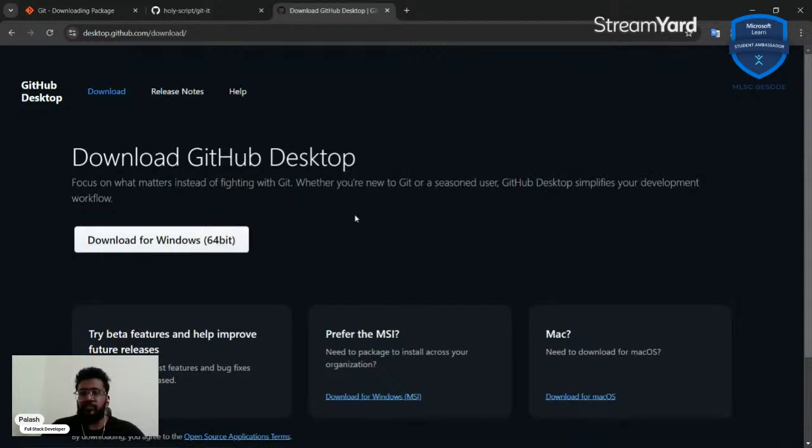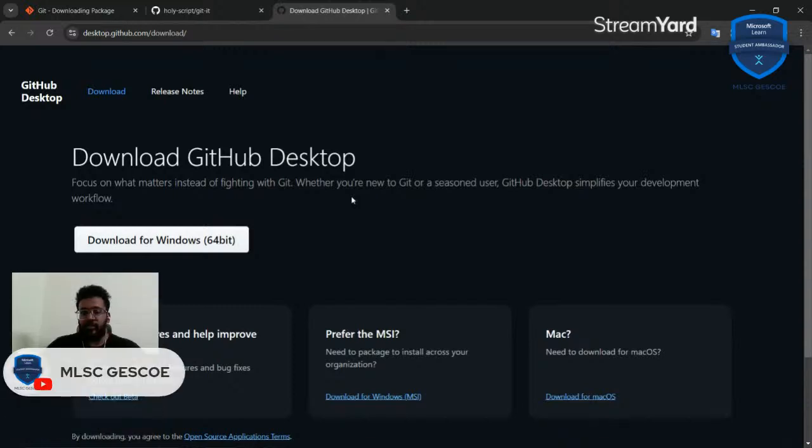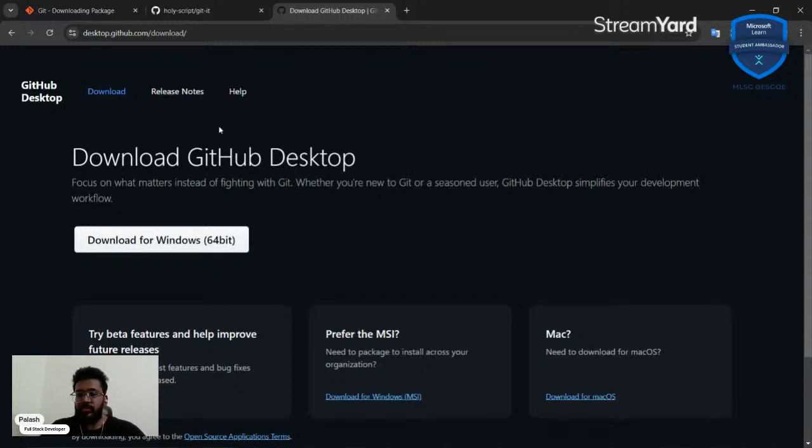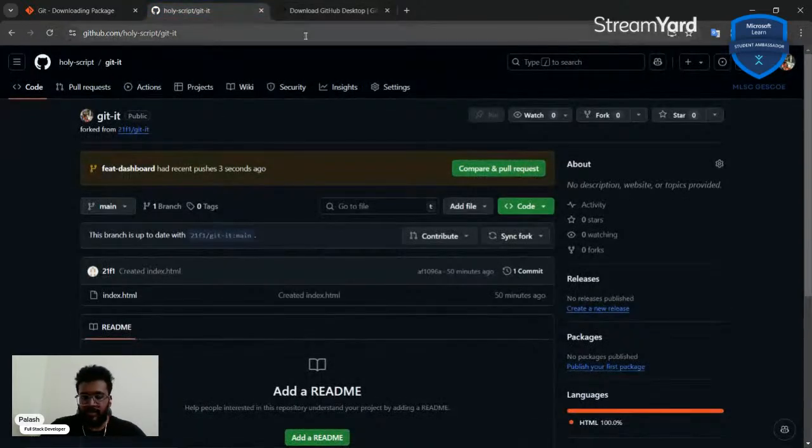If you don't have it set up, that's also fine, because the GitHub extension in VS Code will handle your process of logging in to your remote repository or logging into your account, and that will be it. We need to do this because we have multiple usernames, right? We have multiple accounts. One might be my work account, one might be my school account, one might be my own hobby account. So we need to have GitHub desktop in case you're working in that scenario. But for starters, we don't need to do that. So we need to skip past that.